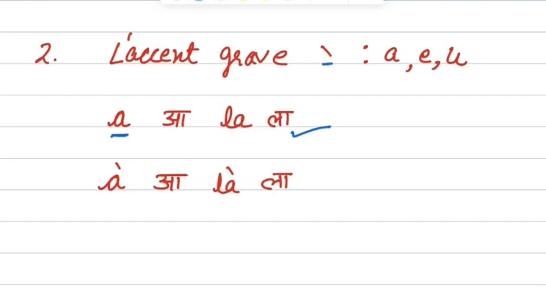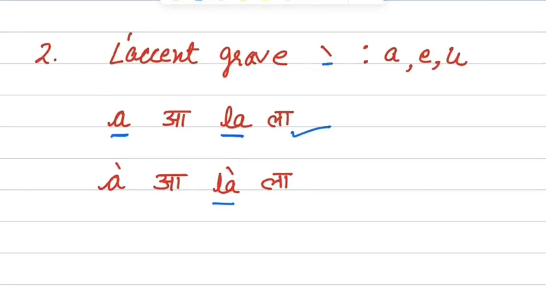Now if I put accent grave on A, LA with accent is again La. So sound doesn't change when we put l'accent grave on A and U.